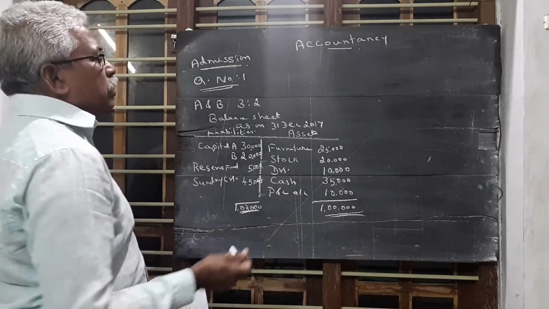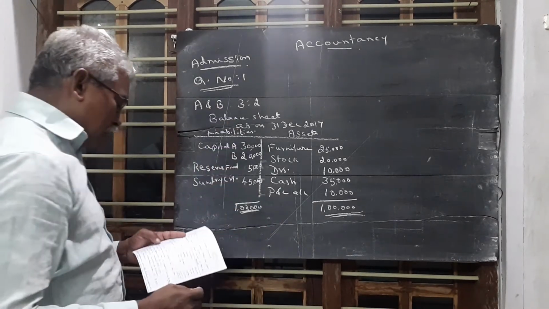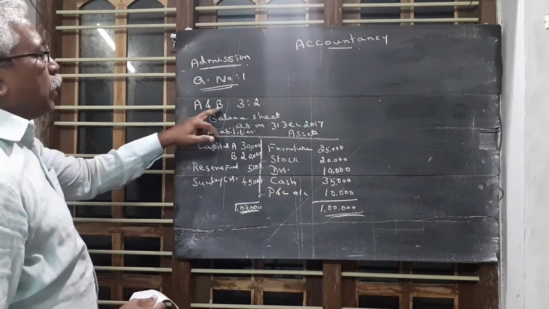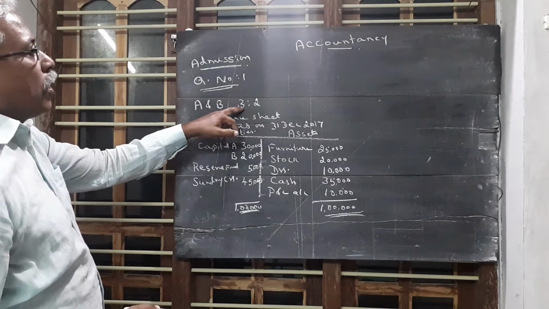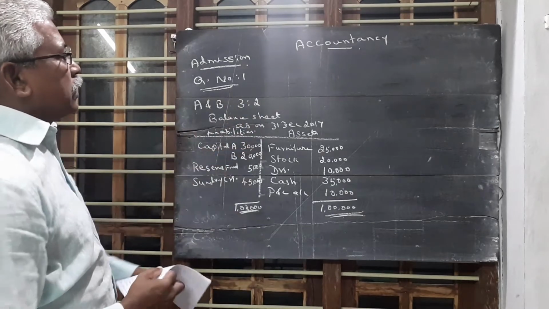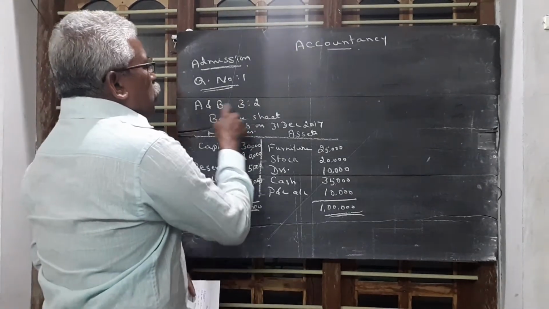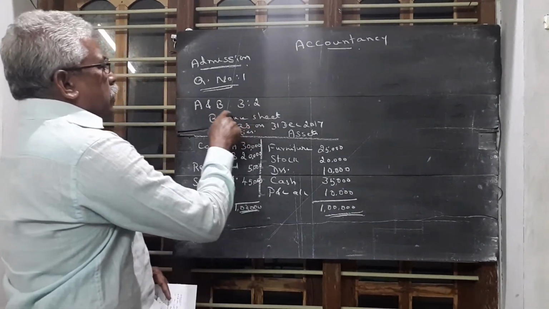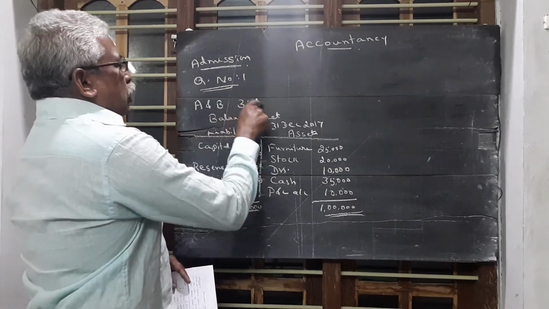So how do we solve this question? Some additional information is also given. A and B are partners. They share profit and loss in the ratio 3:2. If they earn 5 rupees, 3 rupees goes to A and 2 rupees goes to B. That is the ratio.